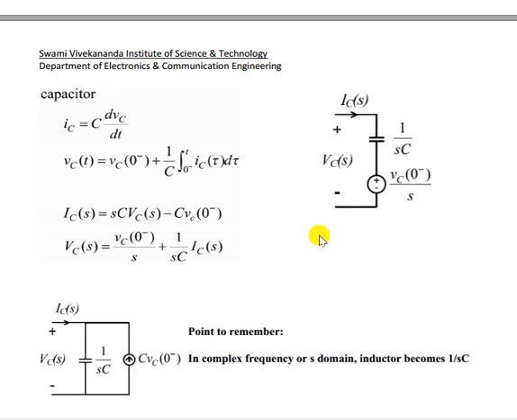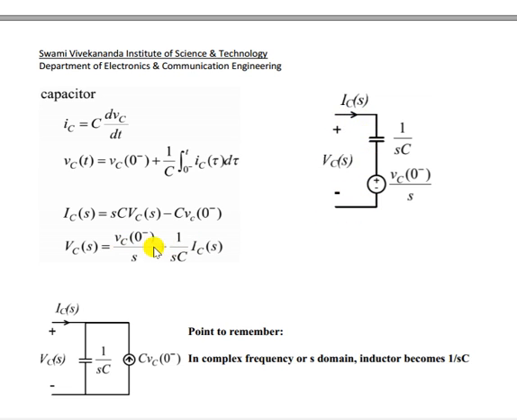Now this is constant, equal to nothing but 1 by S. Here you can see VC(S) increased, then minus VC(0) by S, and minus 1 by SC into I(S) C, that is nothing but the voltage V equal to I times Z, where Z is 1 by SC. So this is increasing, then drop, again drop.